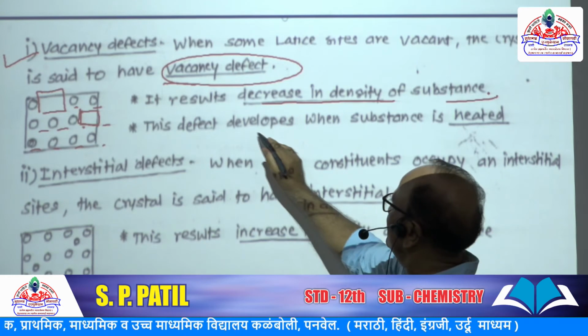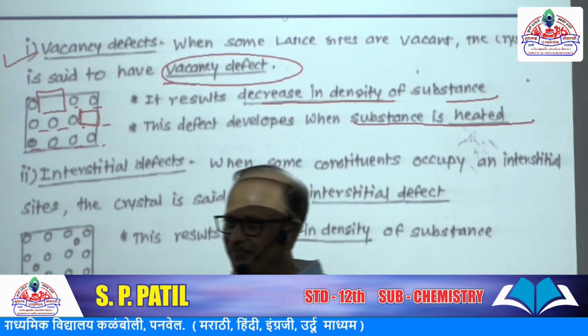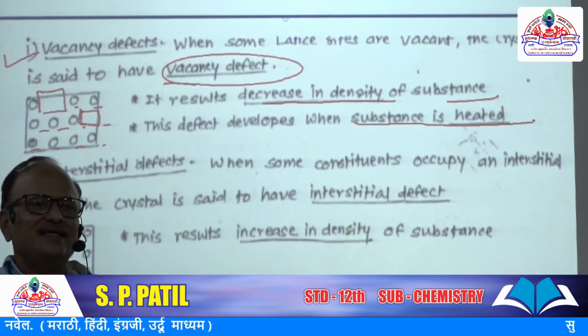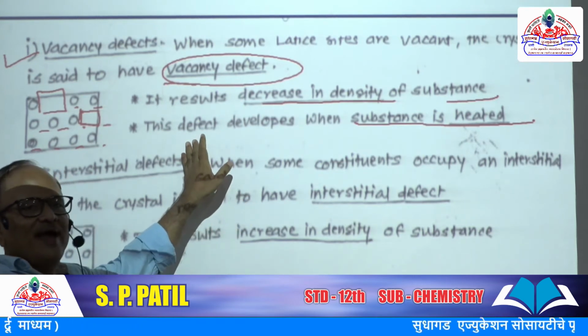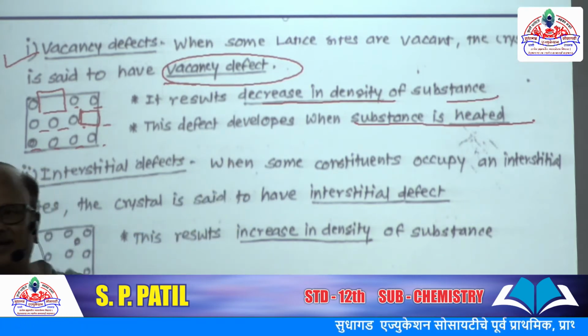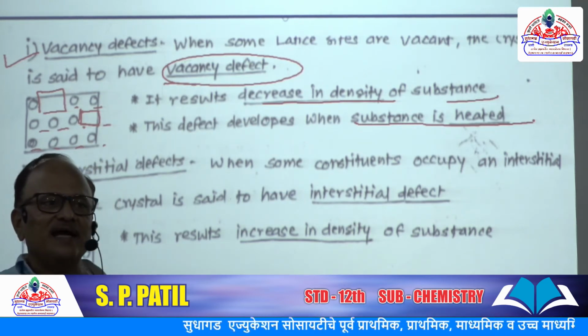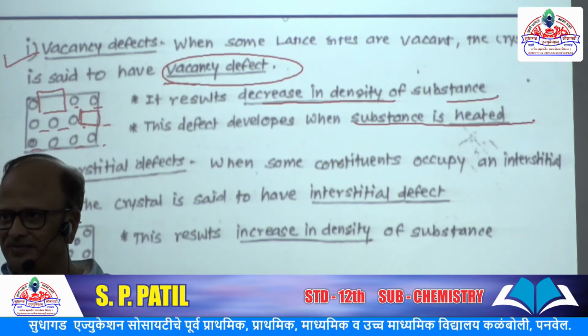This defect develops when the substance is strongly heated. At the time of crystallization, if the substance is heated, then with this type of vacancy defect, some particles, some spheres, lose their regular sites and are placed at other sites.